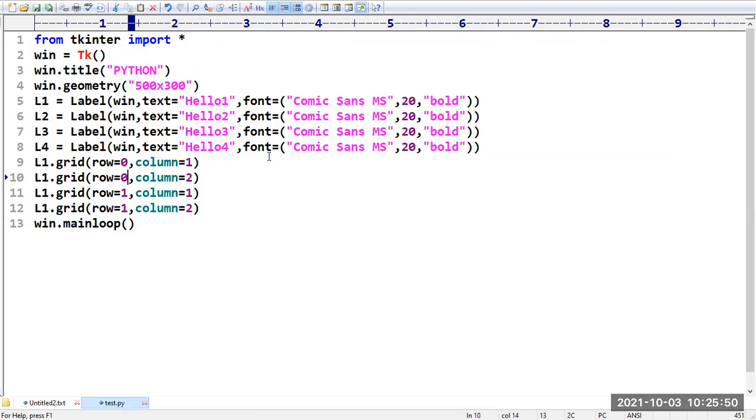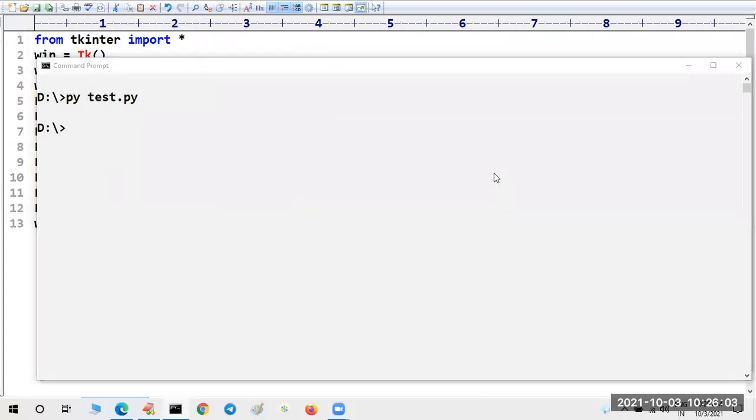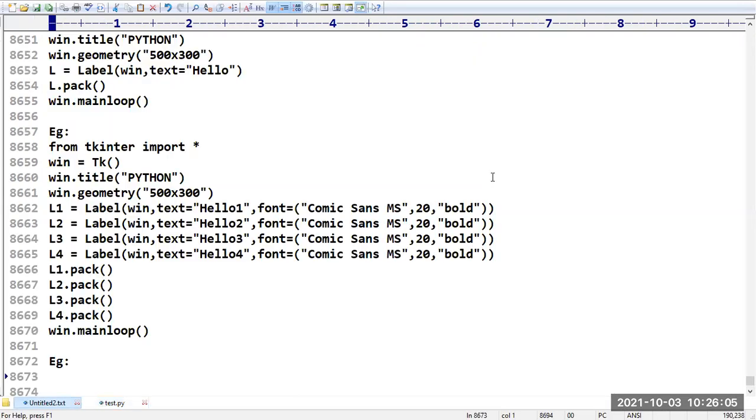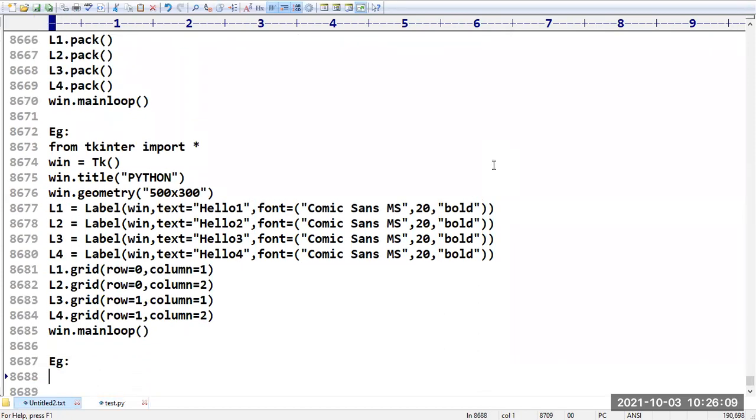One minute, maybe here every time I'm using L1, so you have to change the names, right? Now you can see the labels are assigned with different positions. This is nothing but how you can create labels and how you can add those labels to the console. Any doubts up to this? Pranati, please confirm. Any doubts up to this?